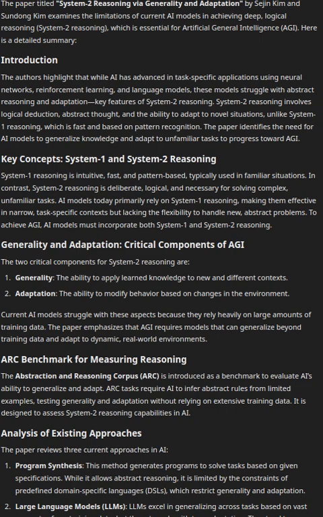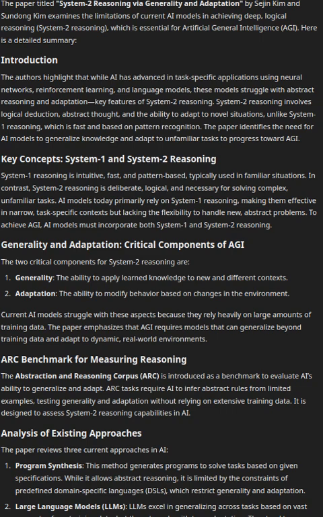Key concepts: System 1 and System 2 reasoning. System 1 reasoning is intuitive, fast, and pattern-based, typically used in familiar situations. In contrast, System 2 reasoning is deliberate, logical, and necessary for solving complex, unfamiliar tasks. AI models today primarily rely on System 1 reasoning, making them effective in narrow, task-specific contexts, but lacking the flexibility to handle new, abstract problems. To achieve AGI, AI models must incorporate both System 1 and System 2 reasoning.